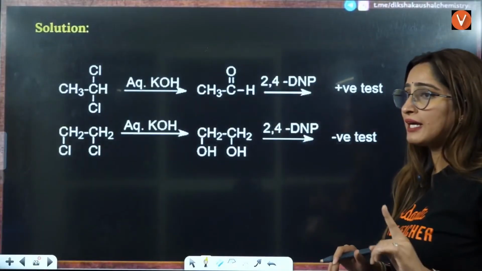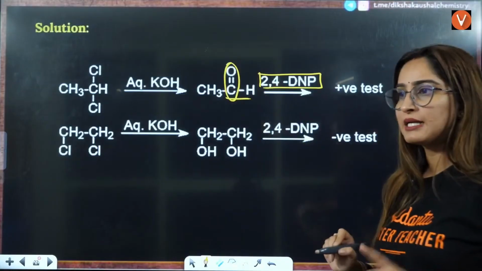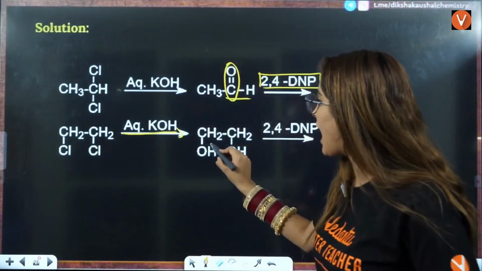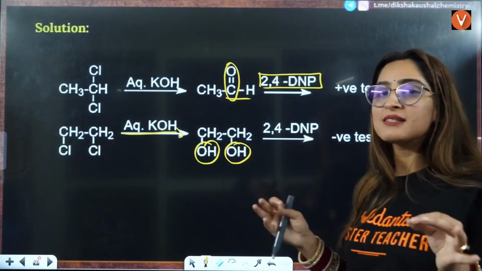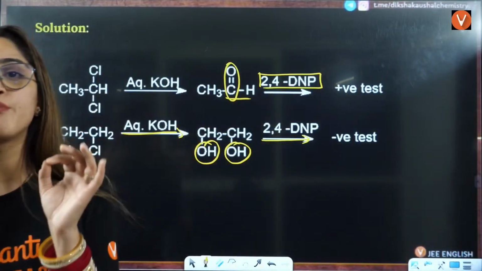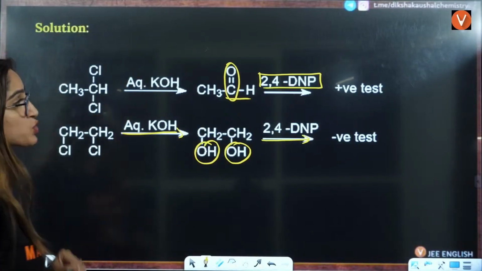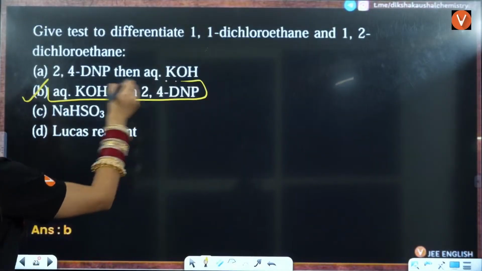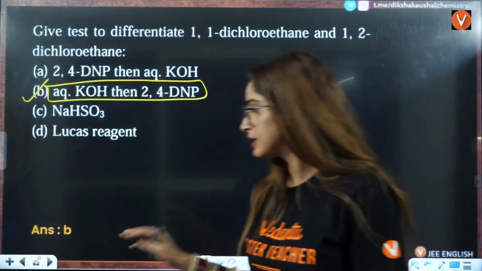Now we know that aldehyde gives the 2,4-DNP test because of the carbonyl group, right? But if you see, aqueous KOH is replaced in this place, you have OH on different sides. Now this OH on the adjacent side is not going to give the 2,4-DNP test, because the 2,4-DNP test is given by the carbonyl group, that is C double bond O. So that is why this will be a negative test. So B is the correct way of distinguishing these two compounds here.